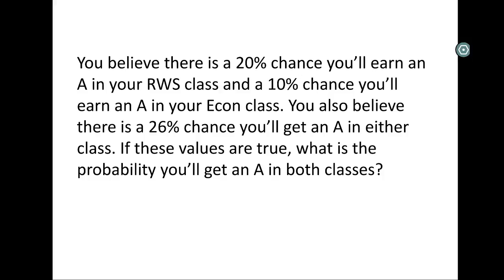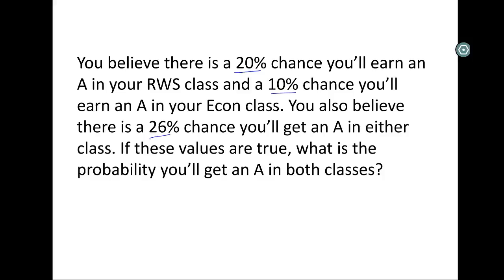So for this particular question, the first thing I do when I glance at it is see there are a bunch of different percents running around, which means we're definitely in a part 4 question where we're dealing with probabilities. We're not in the normal questions or the binomial questions, because they don't have all this going on. So we read through once. You believe there's a 20% chance you'll earn an A in your RWS class, which by the way is a class at SDSU. This is an old question. 10% chance you'll earn an A in your econ class. You also believe there's a 26% chance you'll get an A in either class. If these values are true, what is the probability you'll get an A in both classes?